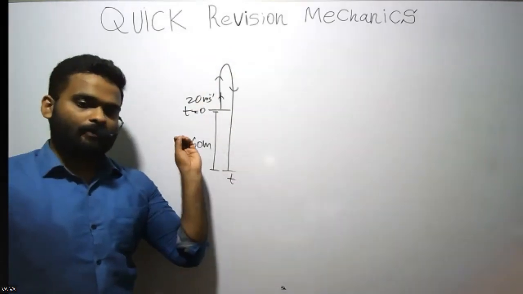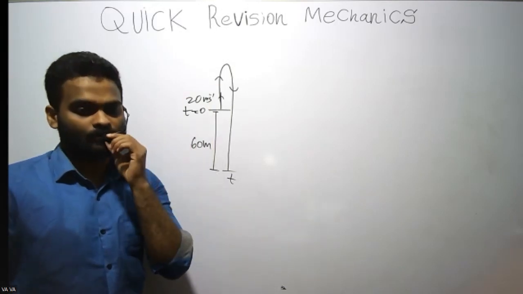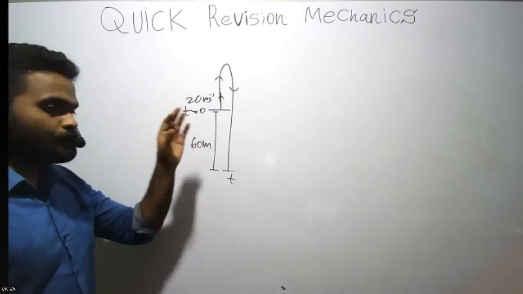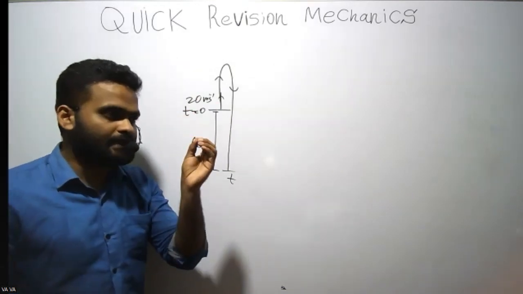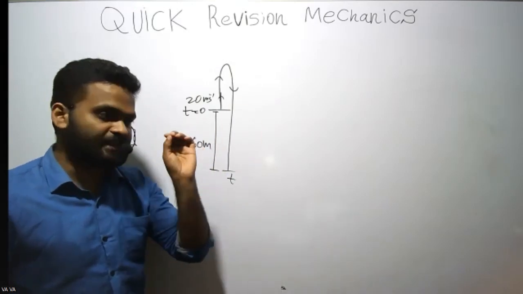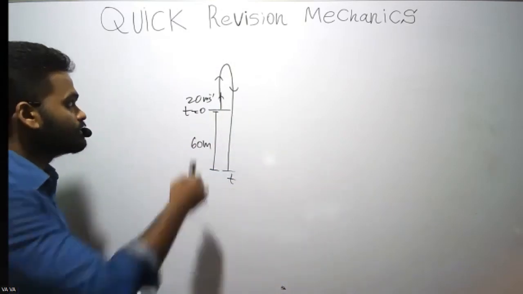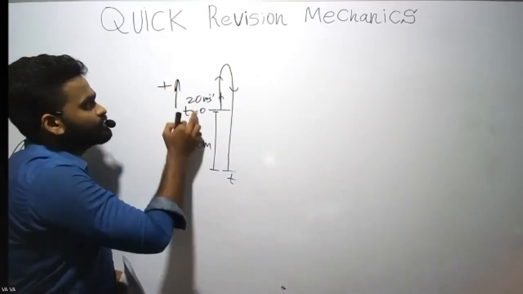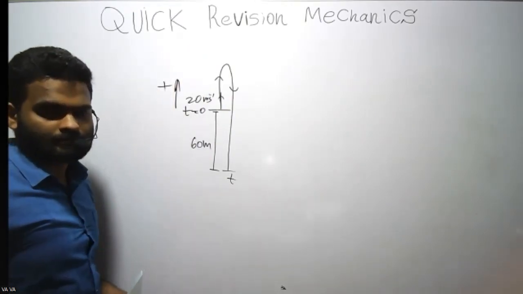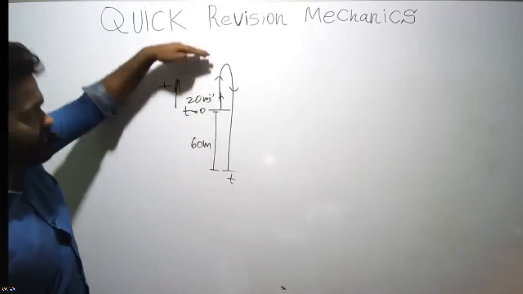Whenever you get a question like this, the sign in a positive direction is very important, right? Usually we assign the positive direction to be the initial moving direction. So positive direction is to this side, and I'm applying that. Anything in this direction is positive.